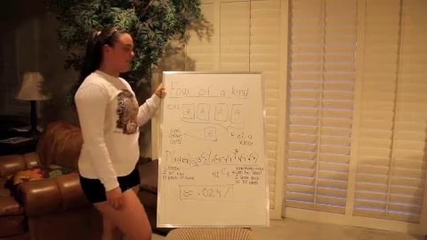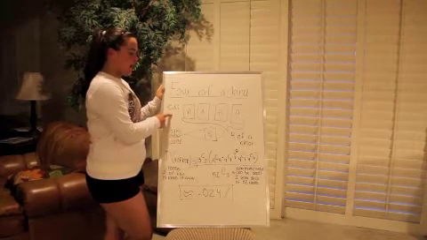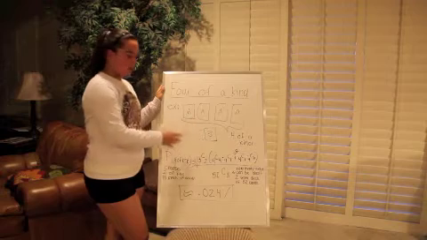Next, I found the probability of 4 of a kind, and in my example, I have 4 aces and 1 3, but it can be any combination.